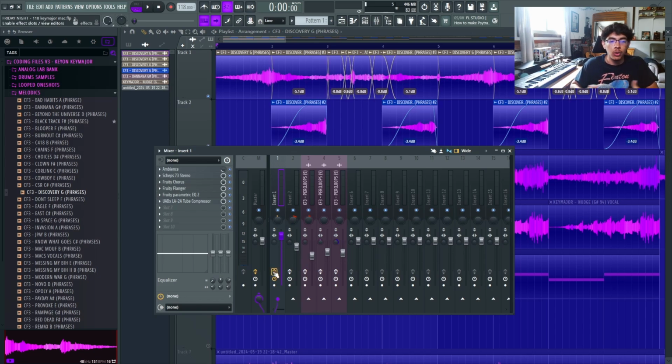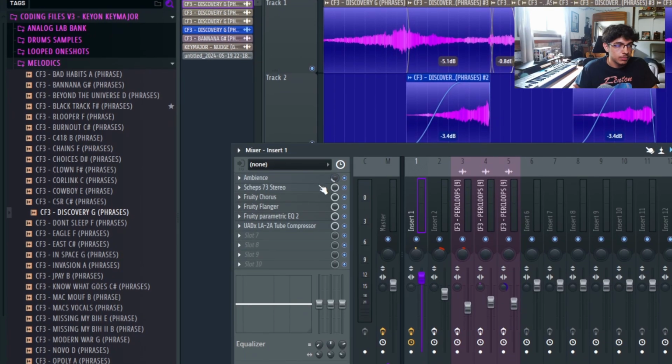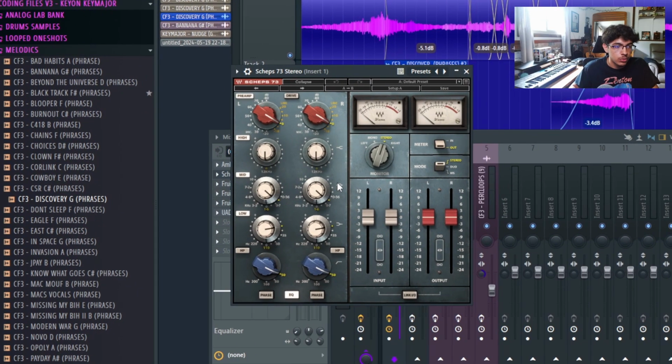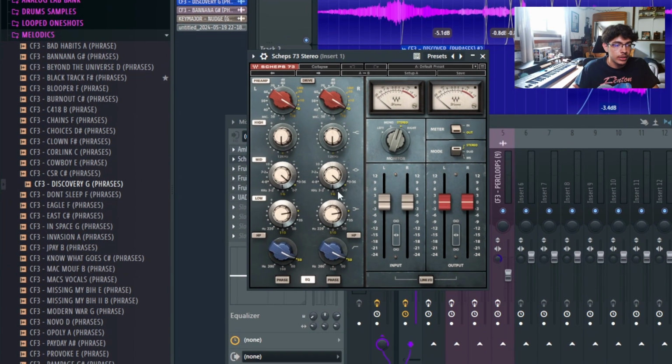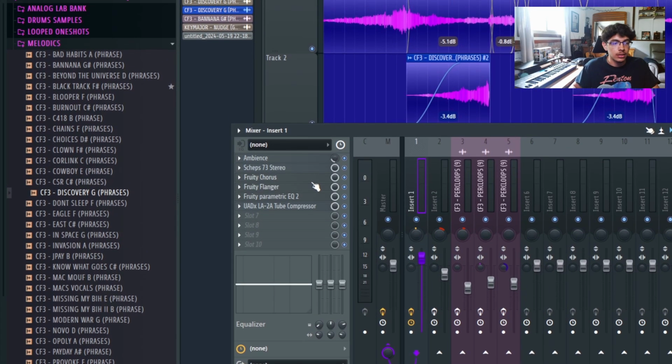Now with the effects, my whole goal was to give it that washed out chorus, flanger type of R&B sound, and also just kind of give it some ambience for everything to kind of blend well. So I just started by adding some reverb. I just turned the mix knob down, and I had this Schweppes EQ where I'm taking out a little bit of the mids, but I'm taking out most of the lows because I knew I wanted to add a bass later on in the sample.